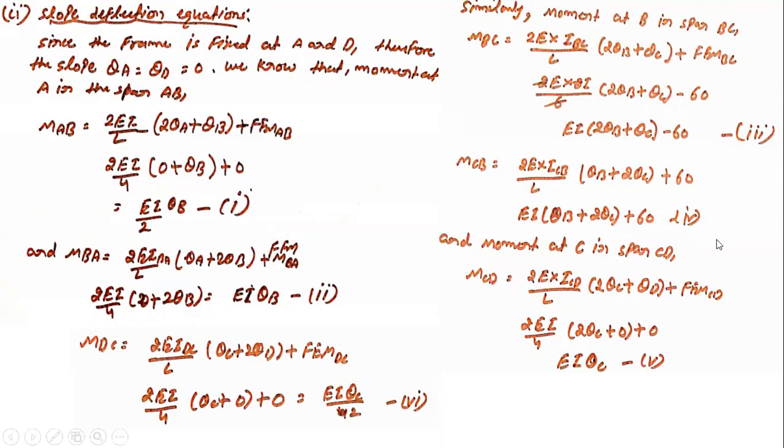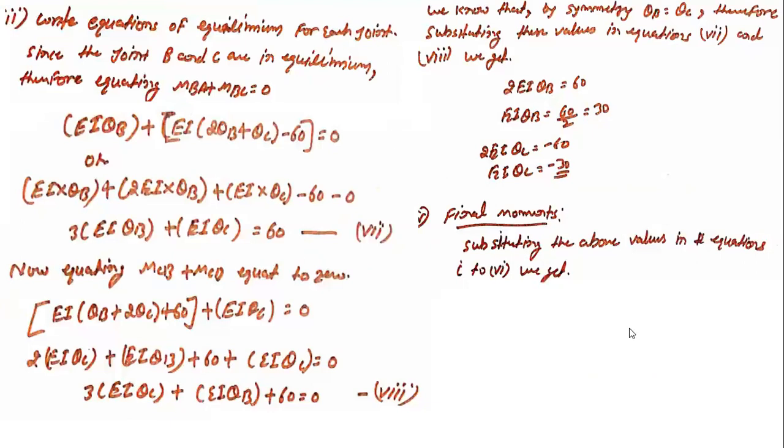Now we need to solve and get the values. Theta A is already 0, theta D is already 0. We need to calculate theta B and theta C only. After solving all the equations, you will get the values of theta B and theta C. Finally substitute the values and you will get the equations that we required. So this is the joint equilibrium equation. You need to put them and solve for the unknown. So there we have equation number 7, and then for the second portion, for the joint CD, that is MCB plus MCD equal to 0. Put into this, you will get equation number 8.